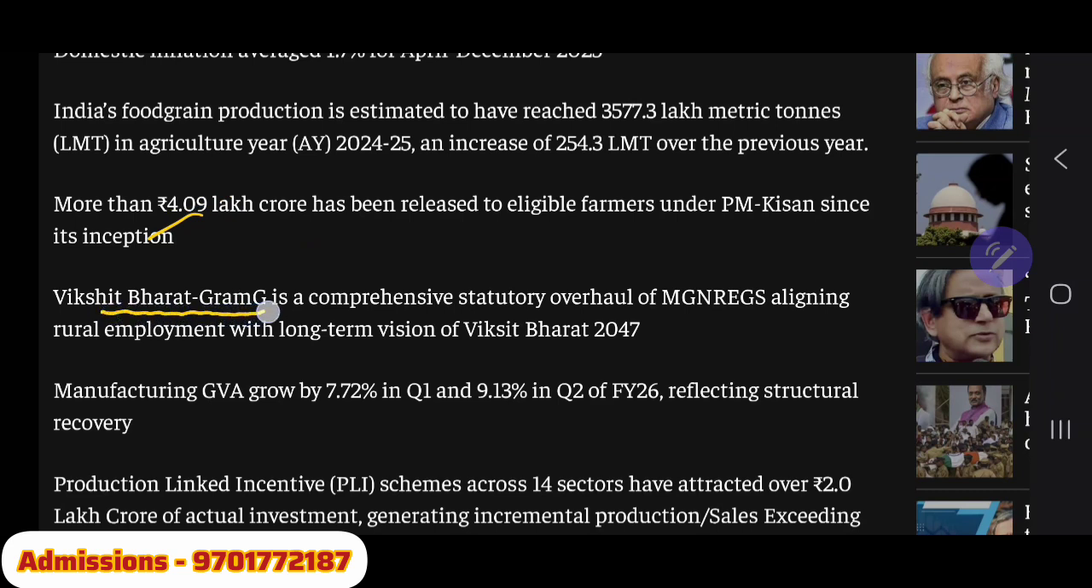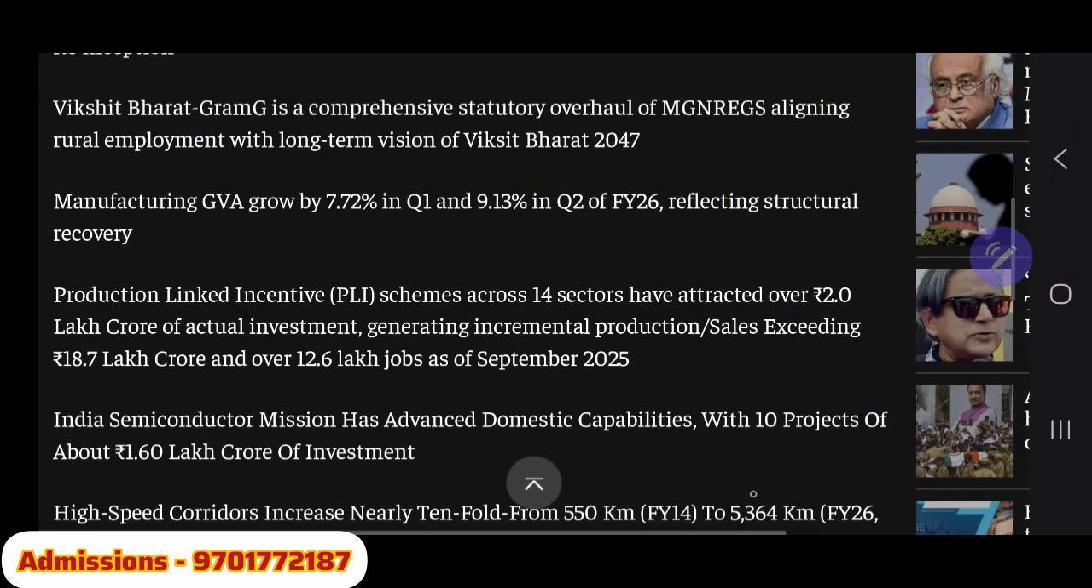Viksit Bharat Gramin G is a comprehensive statutory overhaul of Manrega. Manrega is now renamed as VG Ramji name, aligning rural employment with long-term vision of Viksit Bharat. Okay, but this is often not liked by the government, by the opposition especially.